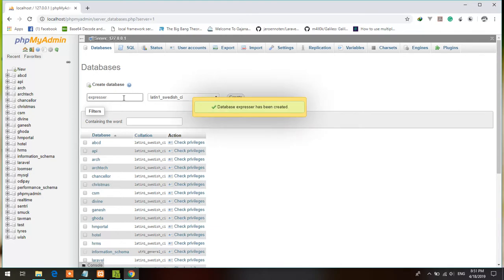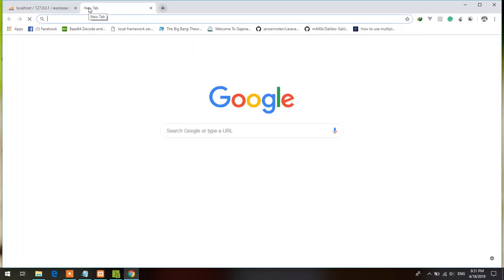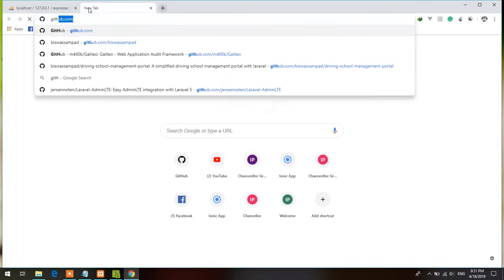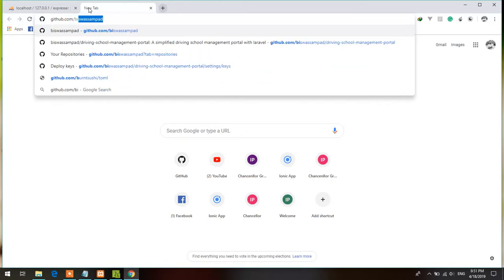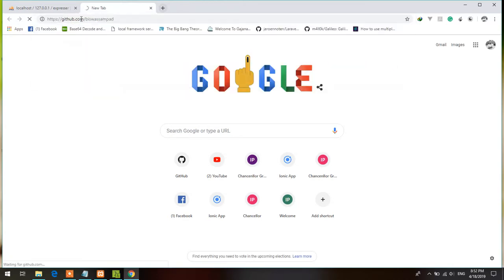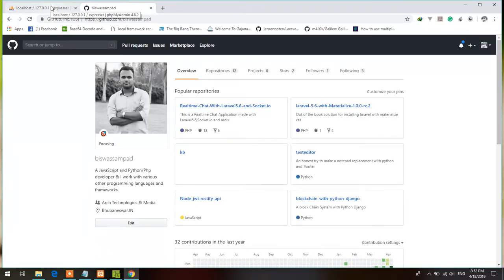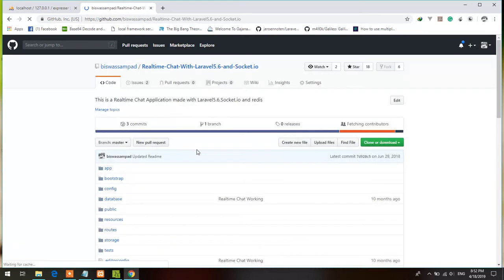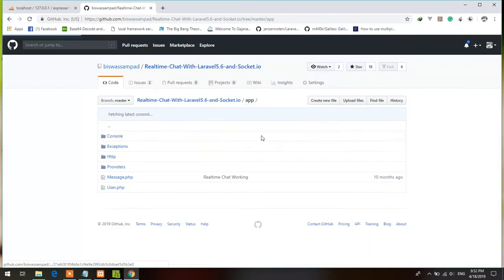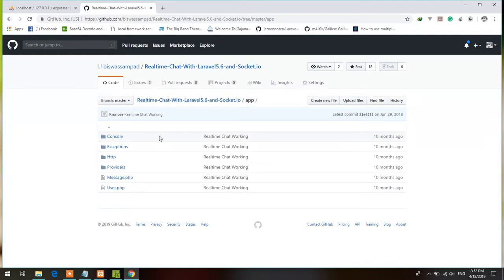Yeah, creating database, and let's get that app provider page from my GitHub repo, so that I won't have to write all the code. So let's see. Yeah, I made that one a few months back, 10 months ago.